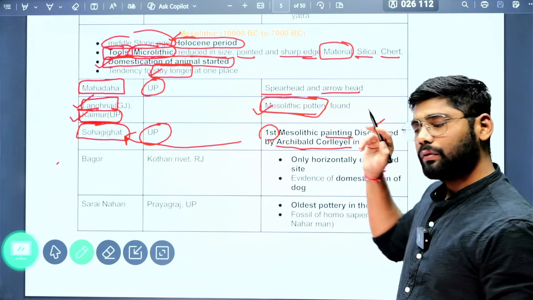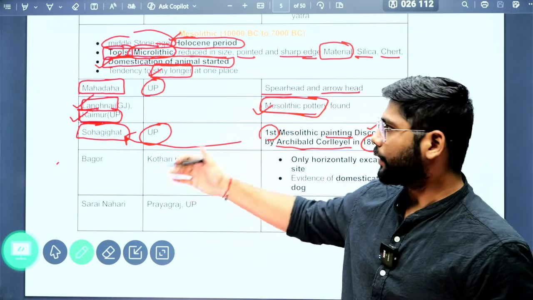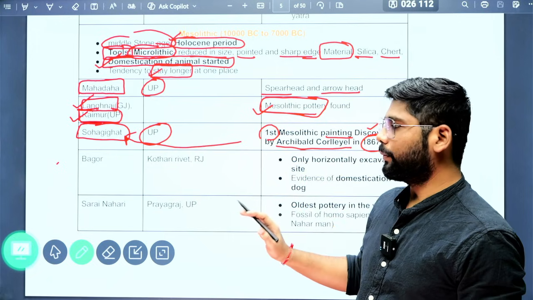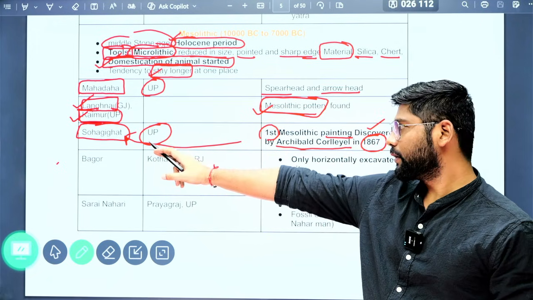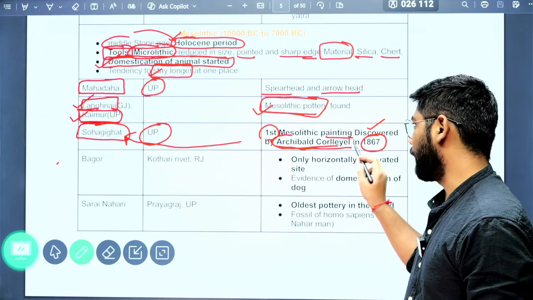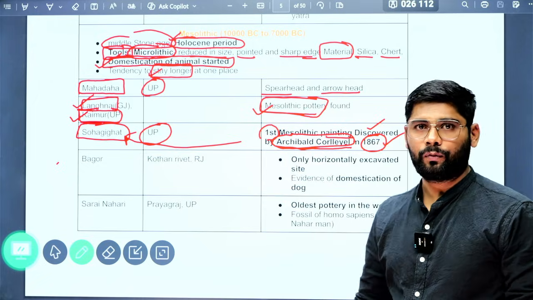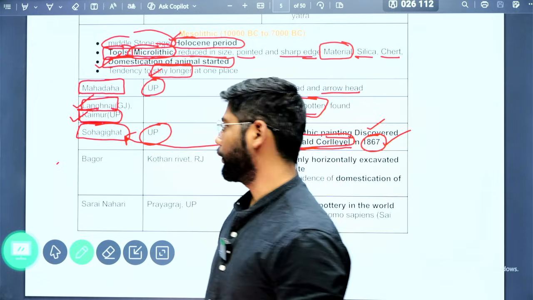We know that Paleolithic paintings were found in Bhimbetka, which we'll see again. But when it comes to Mesolithic painting, the first place we find it is Sohagi Ghat in Uttar Pradesh. And who was associated? This person, Archibald, who discovered it in 1867. So these are the important things that you need to know.